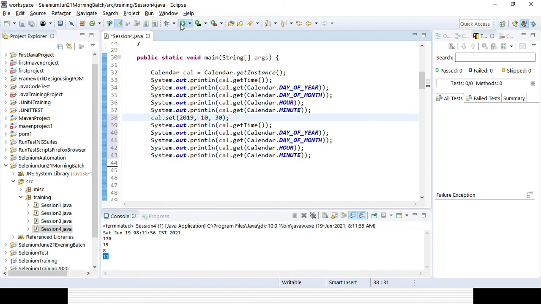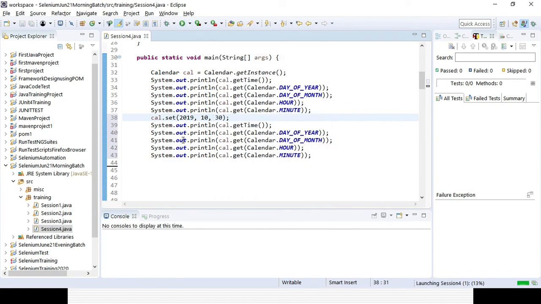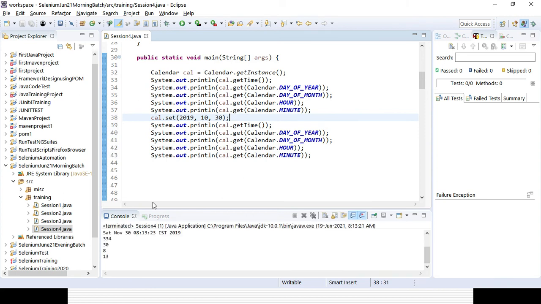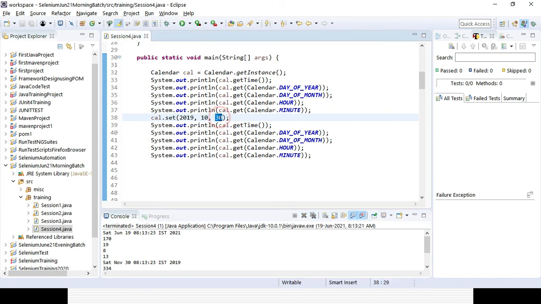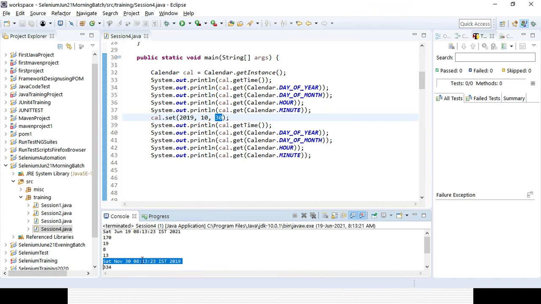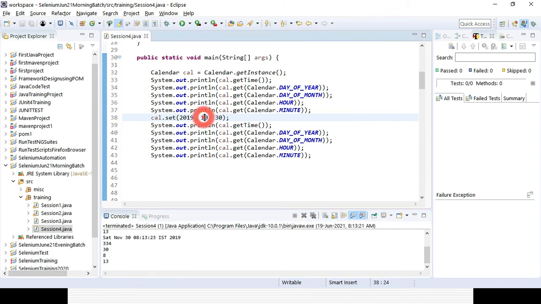Okay. So previously you could get the time details. Now I am setting it. Previously it was my original system time. Now I set it to 30th October 2019. You can see, sorry, October, November, so it is coming like that. Saturday, November 30, and this is your month and this is your date. So definitely 10 will be October, November. So if you want to give it 5 here, let's see what is happening.